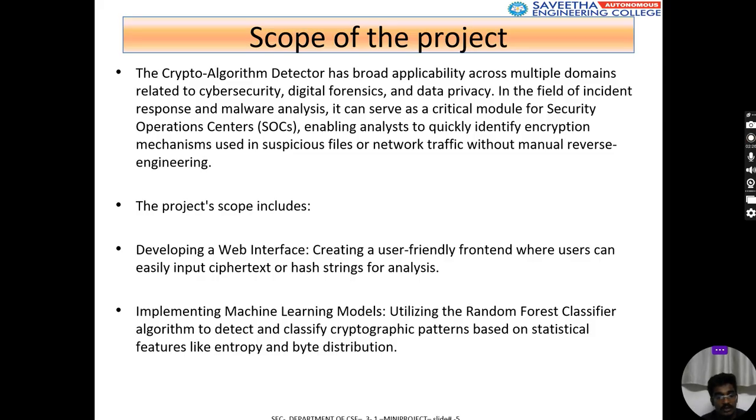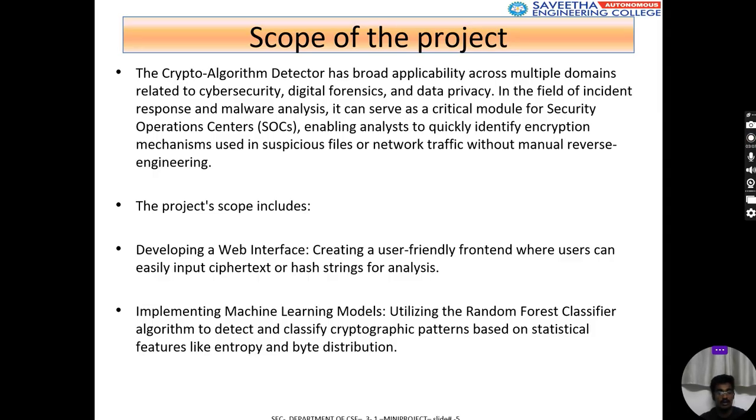What is the scope of this project? The primary goal of this project is to develop an intelligent and automated system for rapid and accurate identification of cryptic algorithms. The main objective of the system is algorithm classification, that is, identifying and classifying the algorithm based on the input given by the user. Like we can detect modern encryption algorithms like AES, hashing algorithms like SHA-256, plain text and Caesar cipher, since these algorithms are mainly run in today's networks and applications.